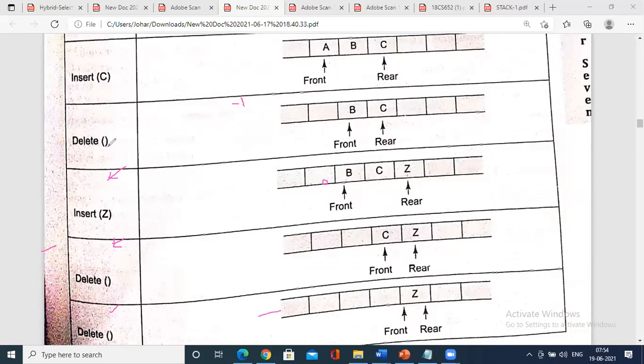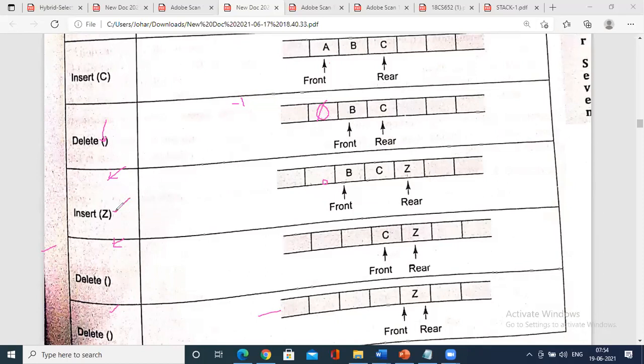When you go for delete, there is no concept of what has to be deleted, the same as in a stack. So when you call delete, the first element goes, whereas in the case of a stack, it is last in, first out. So in the case of delete, what happens? The first element which has been inserted will be automatically deleted, and the front pointer will move to B. It has gone, it got serviced. Again, in between, see, after deleting, again I inserted Z.